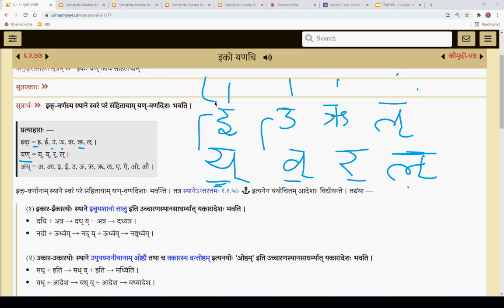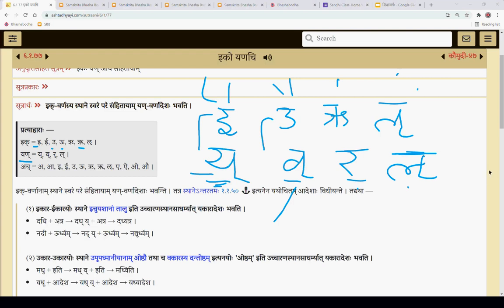That means if the Purvavarna is I, in its place Yakara is the substitute; if U, in its place Vakara. It is a corresponding letter: 1 to 1, 2 to 2, 3 to 3, 4 to 4. For a comprehensive Vyakarana book, he has to say that, and he has said it in this Ashtadhyayi.